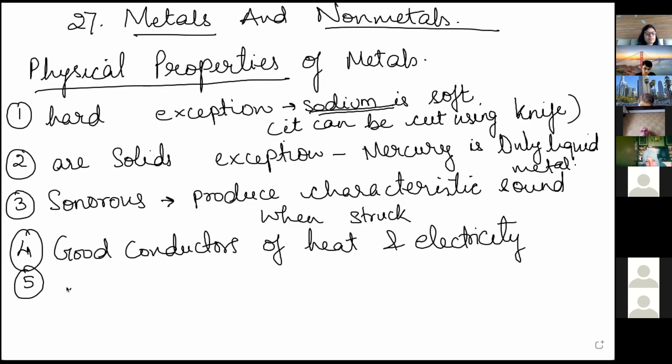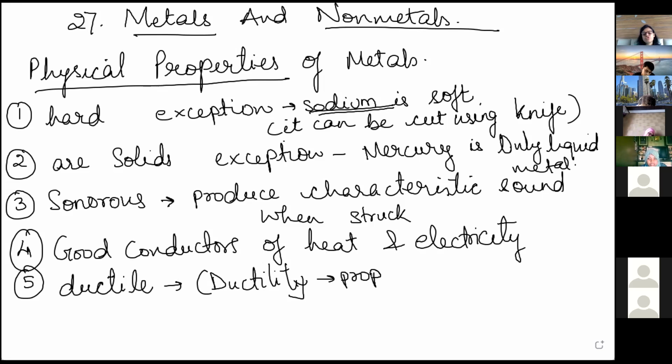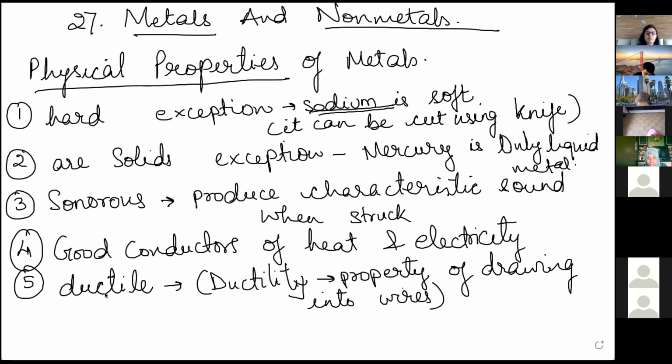Fifth, ductile. Ductile is the adjective, ductility is the noun, meaning the property of drawing into wires. So metals can be drawn into wires. For example, copper wires.